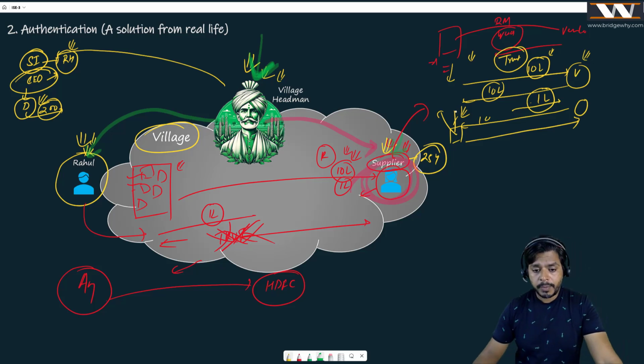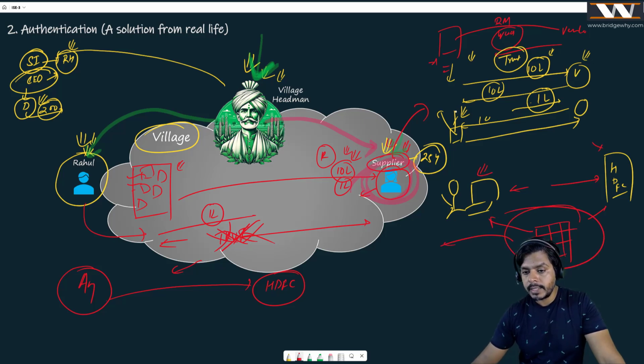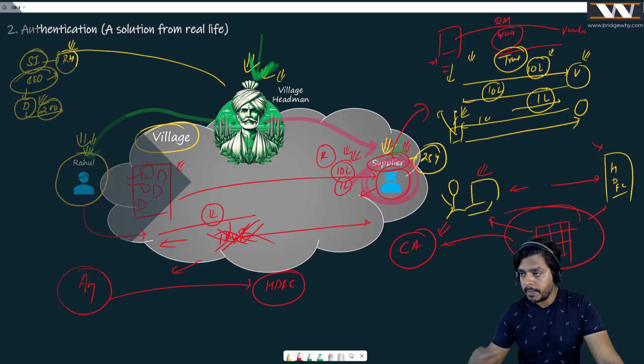And now, if I talk about the real world, if we have Anjali's computer right here talking to the HDFC Bank server, believe me, I need to introduce somebody here. I do not know what this thing is yet. Who should know this guy as well as this guy? If that is the case, it can build the trust between Anjali's computer and the HDFC computer. And by the way, this thing is known as a certificate authority. We will be talking about it, right?